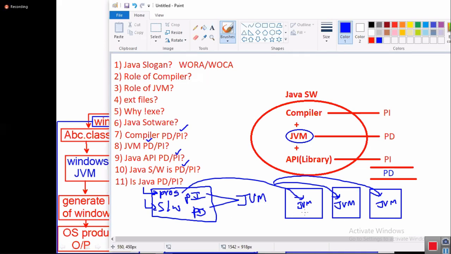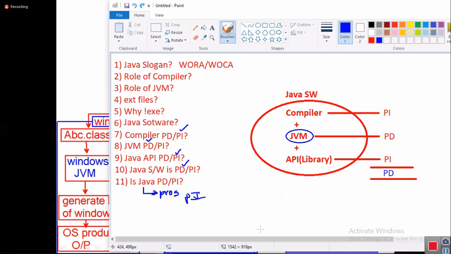But from one JVM to another JVM, from one operating system to another, we have different JVMs. So the same JVM cannot work. That's why Java software is platform dependent. I hope it's clear to all. Why is the Java program platform independent? Why is Java software platform dependent?